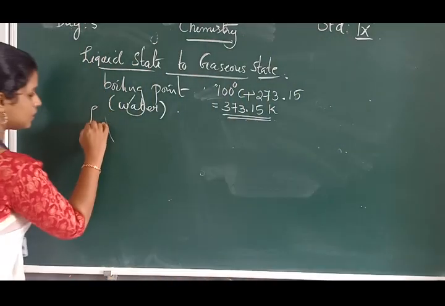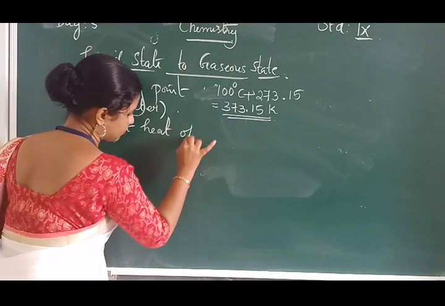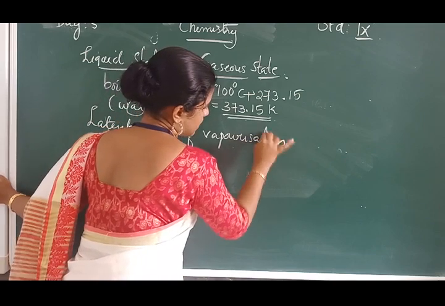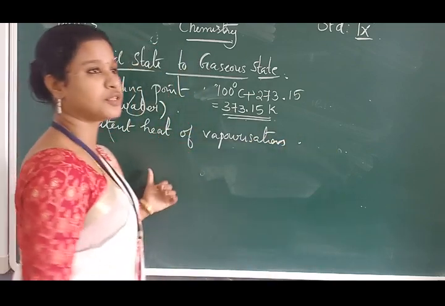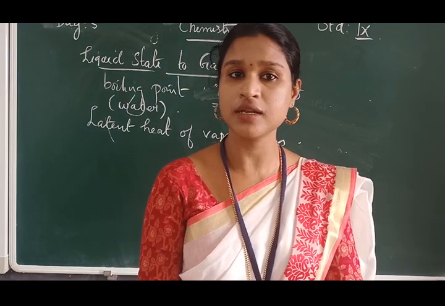Let's look here. Now we are going to give the definition for latent heat of vaporization. What is latent heat of vaporization?